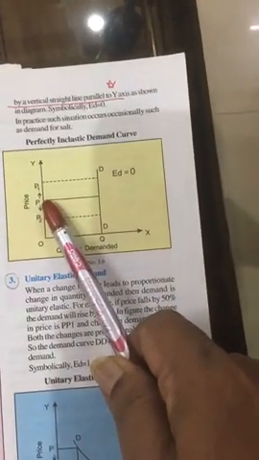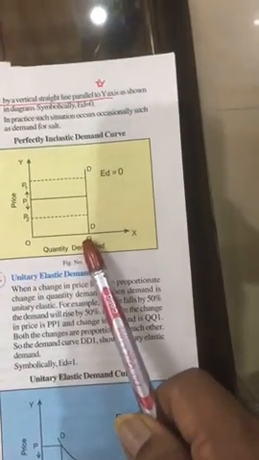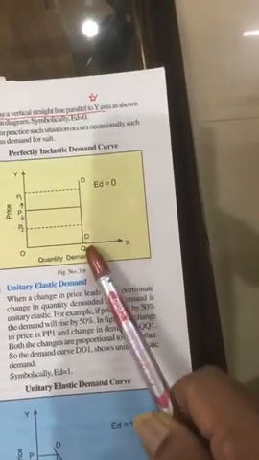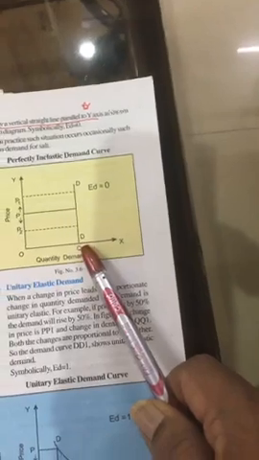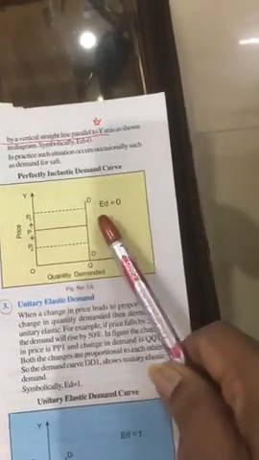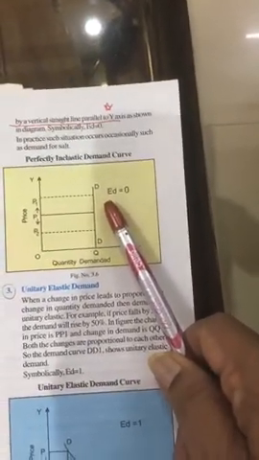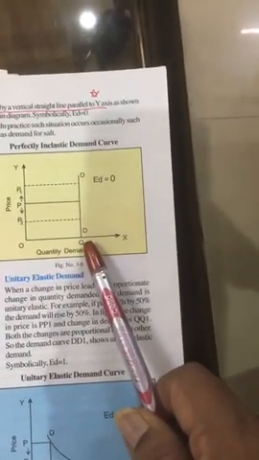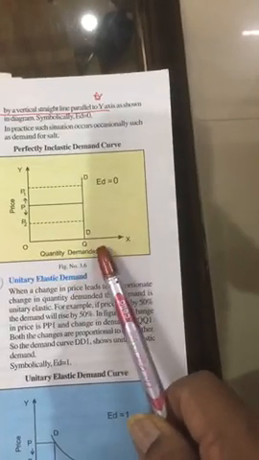Suppose it is 10 now, it is 15. Demand was 10. So demand is unchanged. Demand is 10 only. So when price was OP, when it rises to P1, demand is the same. No change in the demand. When price falls to P2 and no response is given by the consumers, demand is 10 only, or demand is OQ.